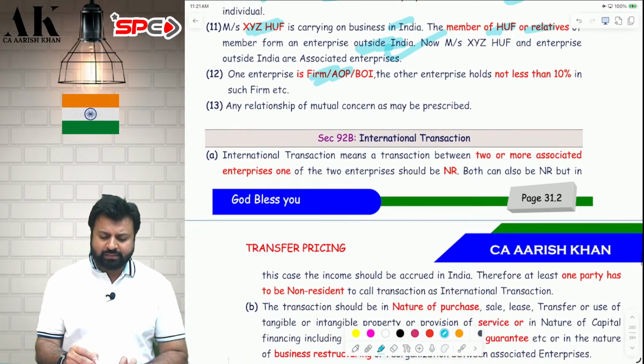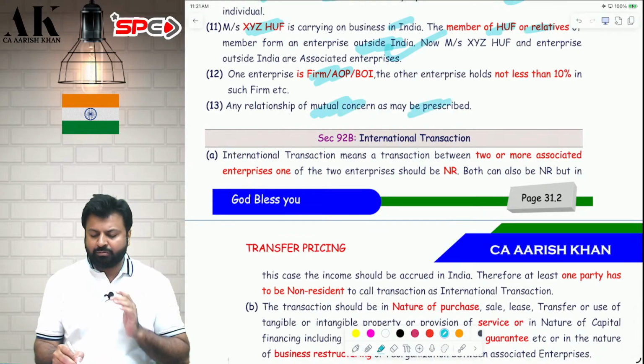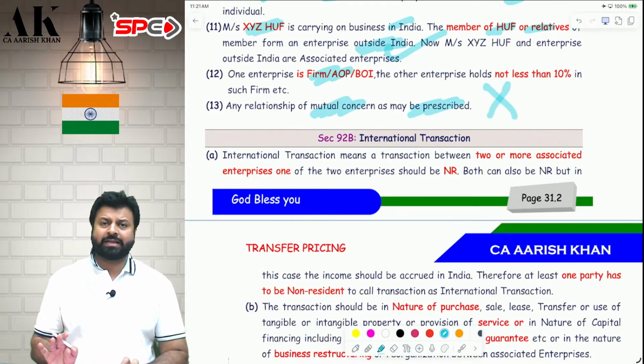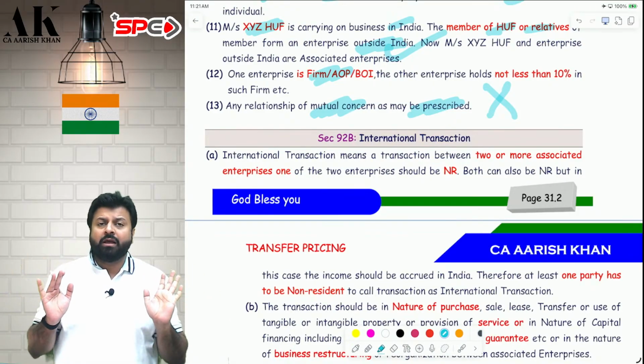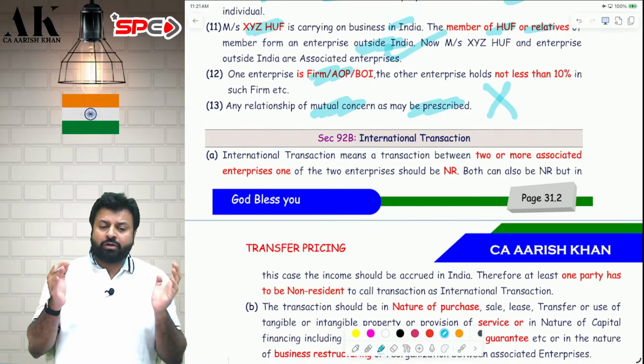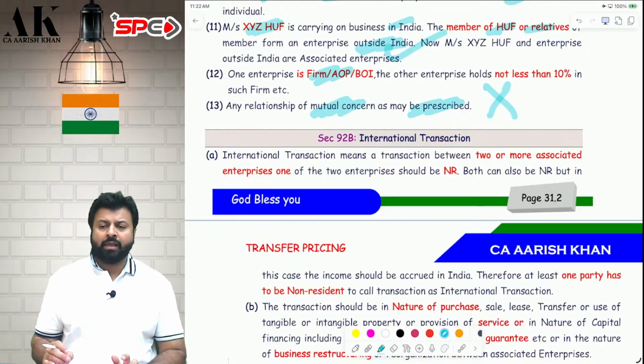And last but not least, if CBDT wants, they may prescribe a few more cases. As of now, they have not prescribed anything. If they want, they might prescribe a few more cases. As of now, there are no more prescribed items. Only 12 items are prescribed as of now. If you fall in any of the 12 items, you are said to be what? Associate enterprise. To apply transfer pricing, having an associate entity relationship is extremely important. Without that, transfer pricing is not possible.